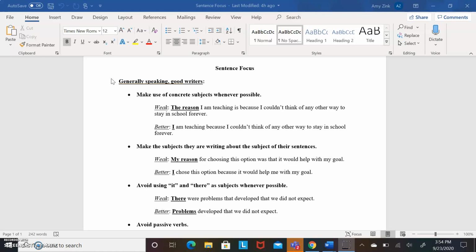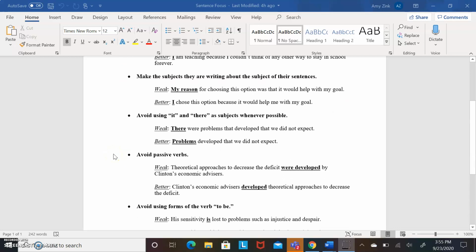So generally speaking, good writers make use of concrete subjects whenever possible. A concrete subject is something we can see, something that actually exists and has a physical presence. So this week's sentence, the reason I'm teaching is because I couldn't think of any other way to stay in school forever. The reason is a kind of vague, abstract subject. There's no physical reason. It's just this idea. So if we wanted to have a more concrete subject, we could use I, because I is a concrete subject. People are concrete subjects. So a better sentence, and a sentence with stronger sentence focus, would be, I am teaching because I couldn't think of any other way to stay in school forever.